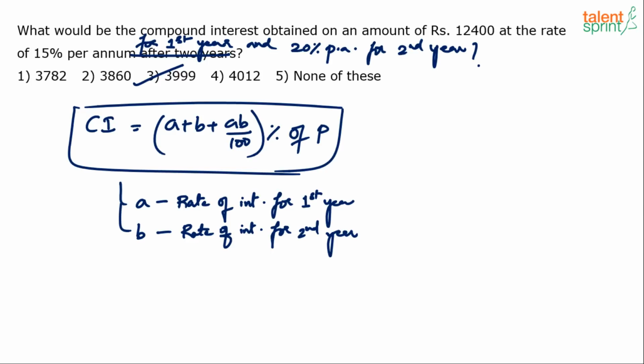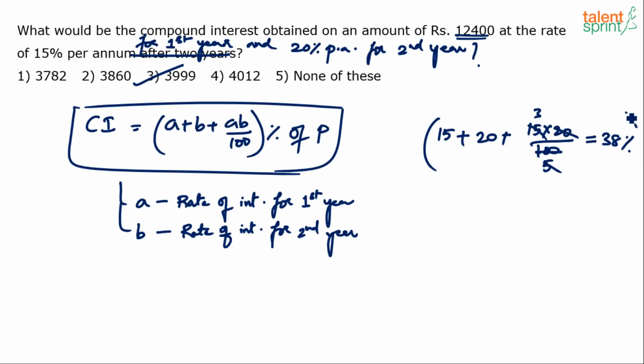What do we do? A is equal to 15, B is equal to 20. Do that calculation: 15 plus 20 plus 15 into 20 by 100. Now 20 by 100 goes 5 times, and this is 3. So basically 300 by 100 is 3, right? Now 15 plus 20 is 35. 35 plus 3 is 38. So I know that the answer is going to be 38%. 38% of what? Whatever the principal amount is. 38% of 12,400 in this case. Right? 38% of 12,400.